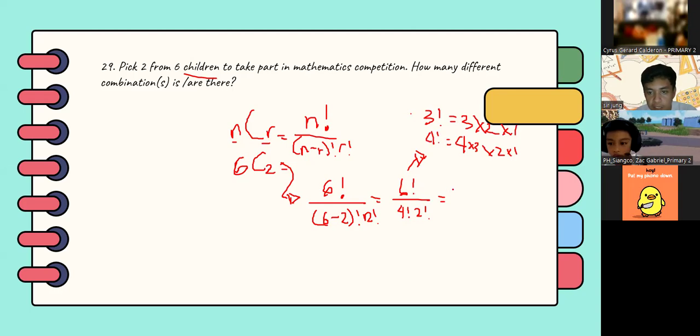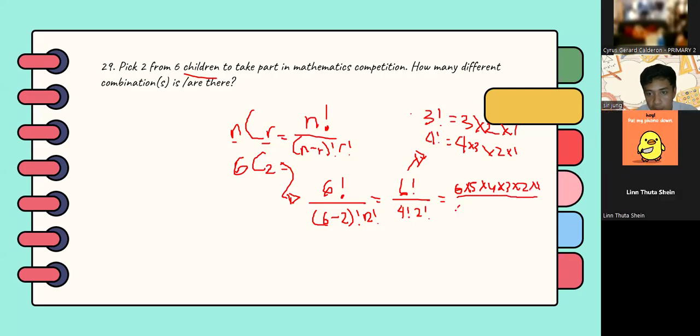So 6 factorial is 6 times 5 times 4 times 3 times 2 times 1, all over 4 factorial, 4 times 3 times 2 times 1, times 2 factorial, which is 2 times 1.